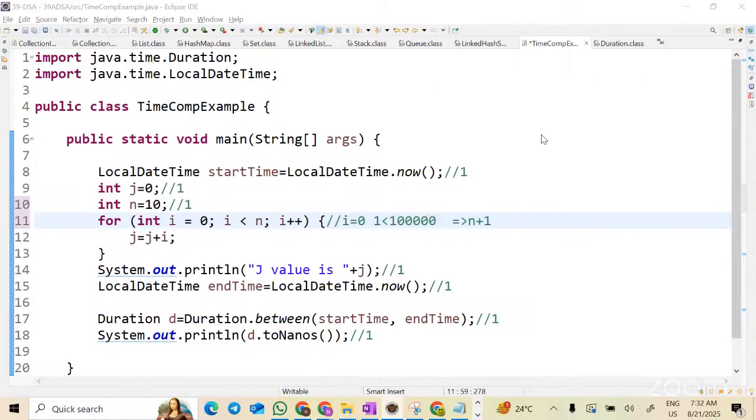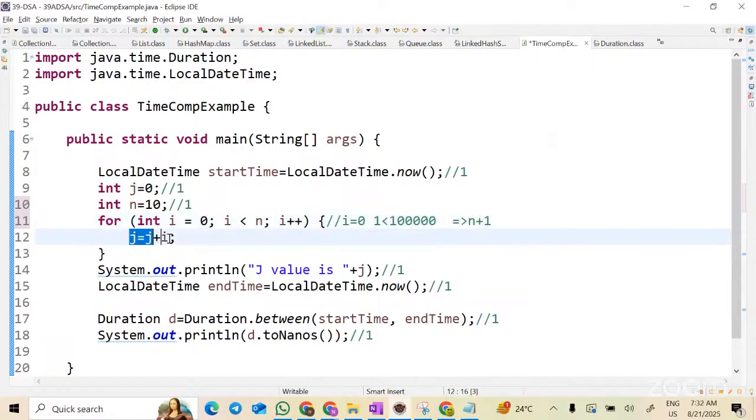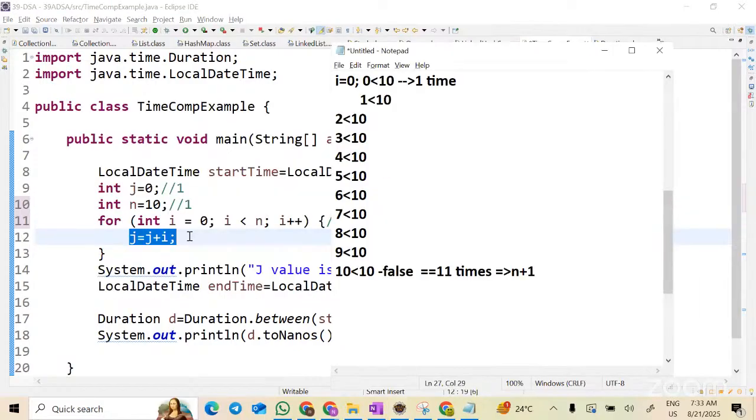Now, how many times will this condition execute, line number 12? Now 0 less than 10, is it true? If the condition is true, then only it will go to line number 12, correct? Now 1 less than 10, it will go. 2 less than 10, it will go. 3, 4, 5, 6, 7, 8, 9, it will go. Whenever 10 less than 10, will it go inside?